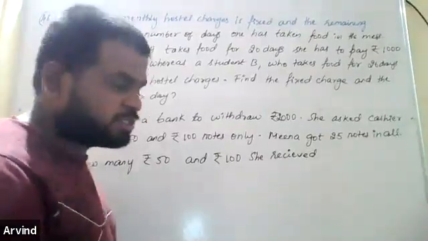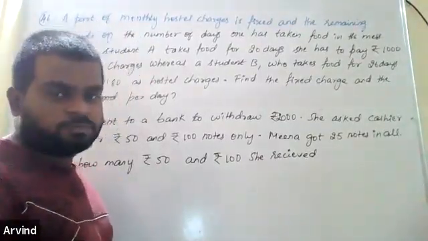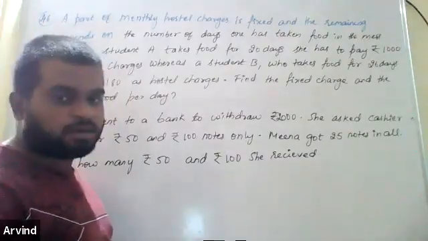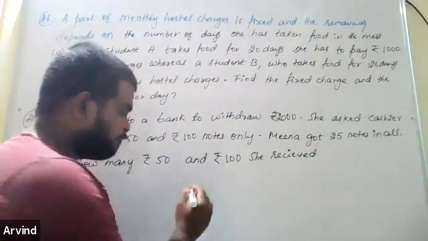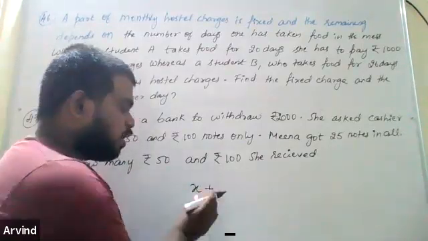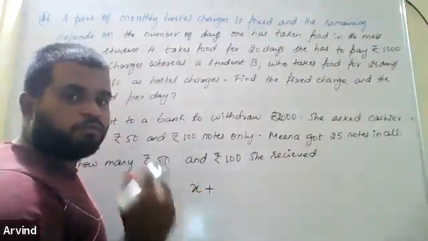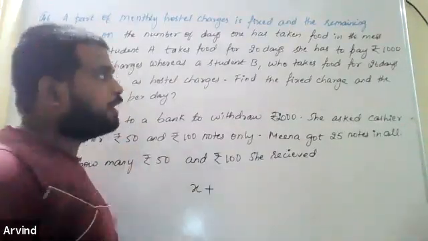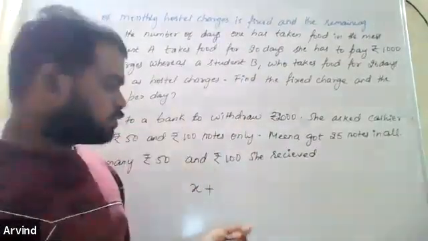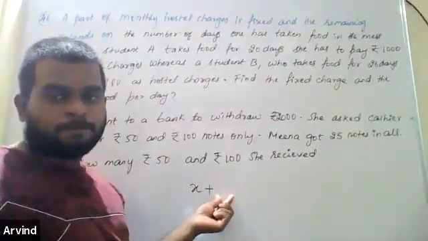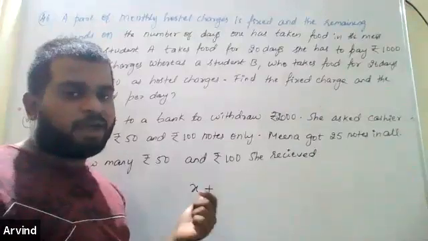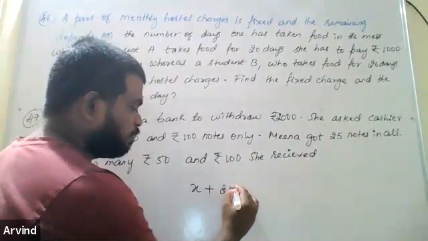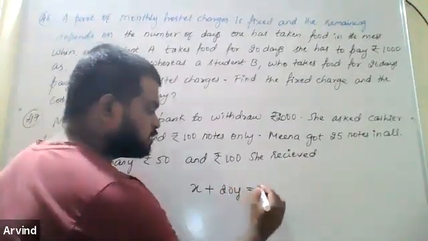You have to pay the fixed charge, correct? No matter how many days you stay, you have to pay that, correct? Yes, sir. So you have to pay that X. Along with that, you have to pay the amount for the food. For one day, we have assumed Y rupees. So how many days does she stay? 20 days. So what should I take? For one day, Y rupees. For 20 days, 20Y. Both this and this put together is 1000 rupees.